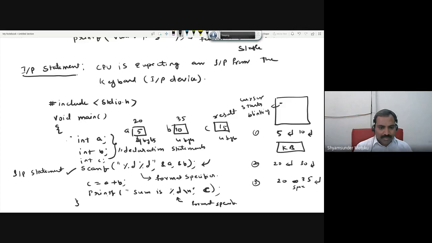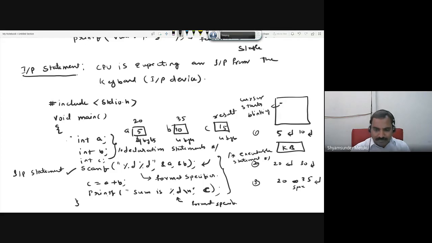I'll just keep it in the comments, with slash star and star slash. The remaining 3 are processed by the CPU. We call them executable statements. So declaration statements are processed by the compiler, executable statements are processed by the CPU.